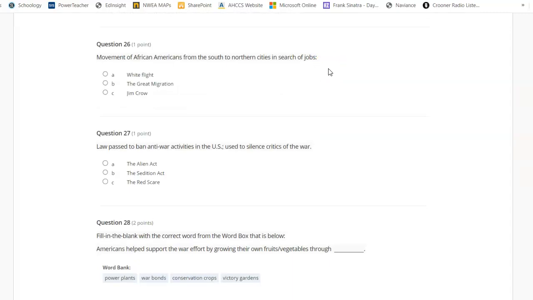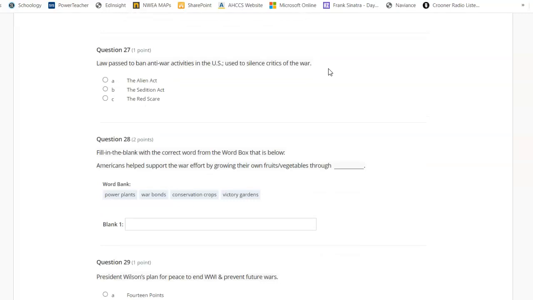Movement of African Americans from the South to northern cities in search of jobs. A. White flight. B. The Great Migration. C. Jim Crow. Law passed to ban anti-war activities in the U.S. used to silence critics of the war. A. The Alien Act. B. The Sedition Act. C. The Red Scare.